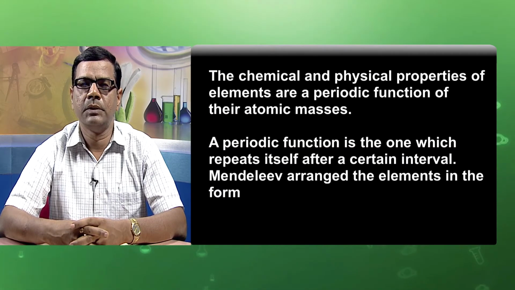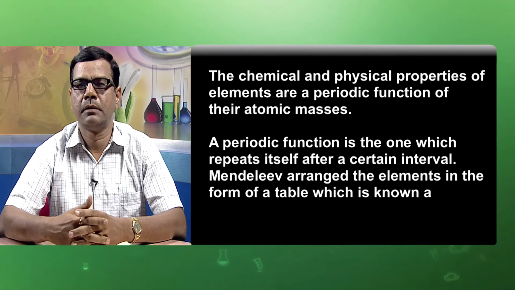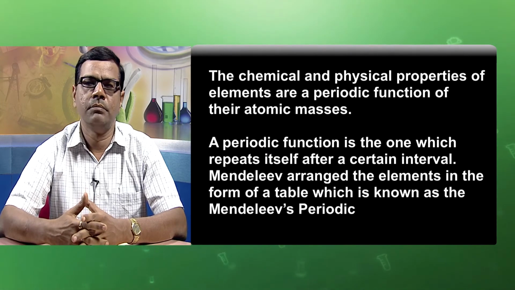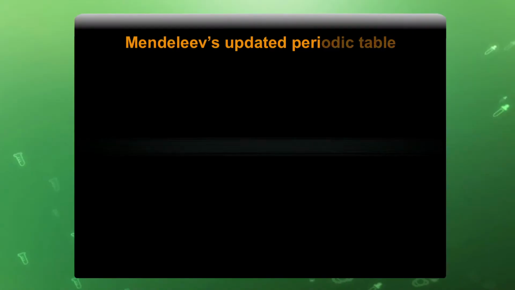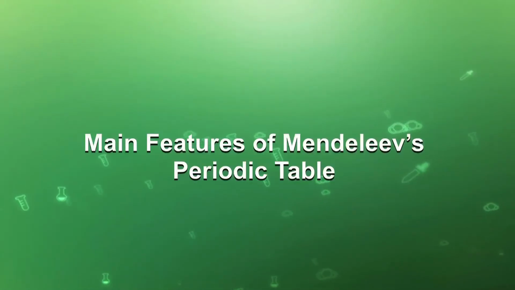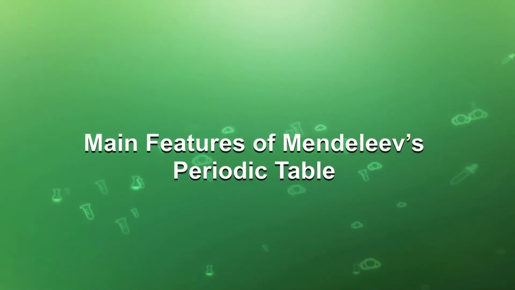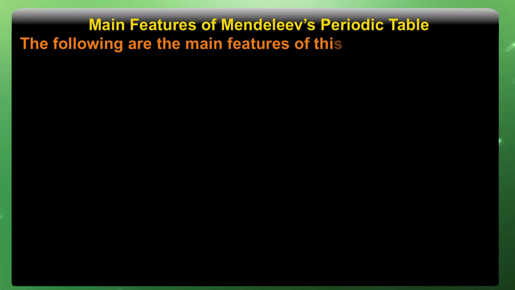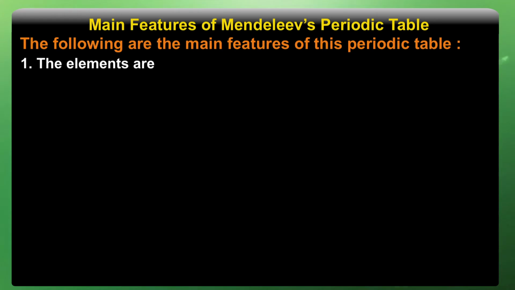Mendeleev arranged the elements in the form of a table which is known as Mendeleev's periodic table. This is the initial periodic table given by Mendeleev. The main features of Mendeleev's periodic table. Following are the main features of this periodic table. The elements are arranged in rows and columns in the periodic table.